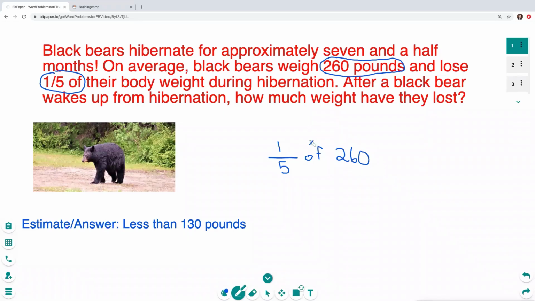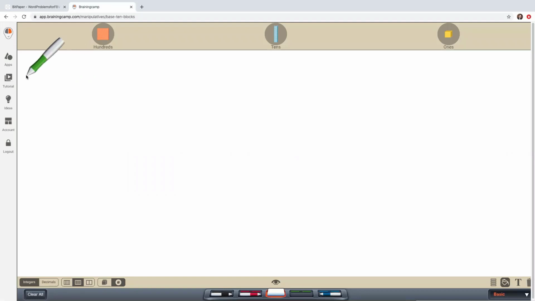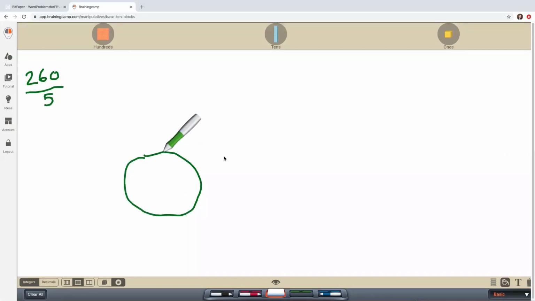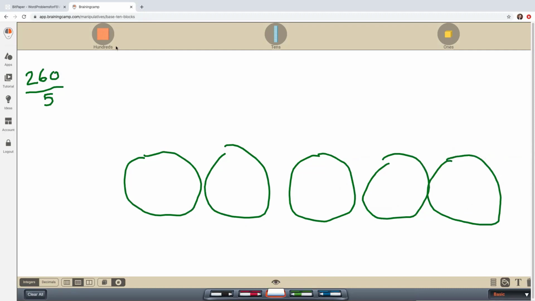Of, I know in math, means to multiply, just like I was working with 1/2 of 260. 1 times 260 is 260. And I'm working with fifths here, so I'm going to divide by 5. So now I'm going to go back to my place value blocks, and I'm going to clear this screen. And instead of dividing into 2 groups or dividing by 2, I'm going to divide 260 by 5. So I'm going to make my 5 groups, 2, 3, 4, 5. And I'm going to start with building 260.